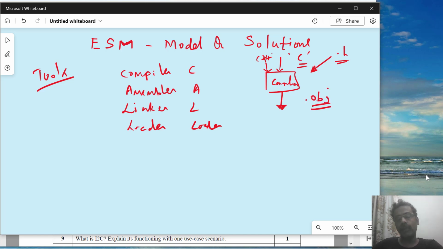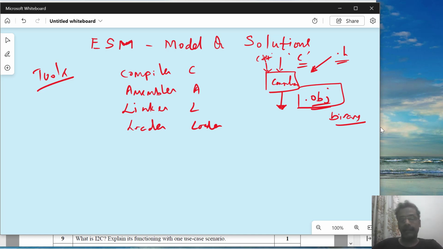Now what is an obj file? It's an object file. Now what does it contain? The obj file is a binary file. Why do we call it a binary file? Because if you open it in a text file or a Word document or whatever, even a Word document is a binary file because you can't understand it by opening it in a text editor like Notepad or WordPad. Even this obj file, if you open it in WordPad or Notepad, you won't be able to understand it because it's not ASCII characters, it's binary information which is encoded into the file.